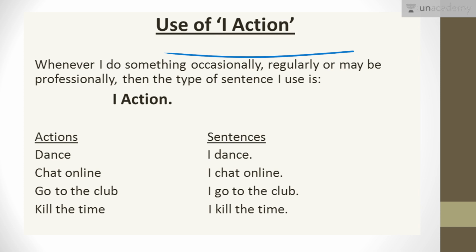I cannot say I was dancing because the question is क्या आप नाचते हो? ये नहीं कि क्या कल आप नाच रहे थे. Okay. And ये भी नहीं बोल सकता कि I have just danced, कि मैंने just अभी नाचा है, क्योंकि मैंने नहीं नाचा है. So what should I say? So I just need to say that yes, मैं नाचता हूँ. Yes, I dance. So whenever I do something occasionally, or regularly, or maybe professionally, then the type of sentence to say कि yes, मैं ये करता हूँ. I'm not saying मैं कर रहा हूँ. I'm not saying मैं कर रहा था. I'm not saying कि मैंने just अभी करा है. I'm just saying कि हाँ करता हूँ. ये मैं करता हूँ.